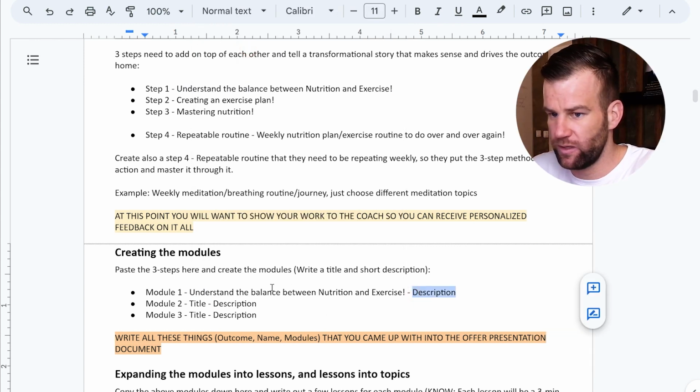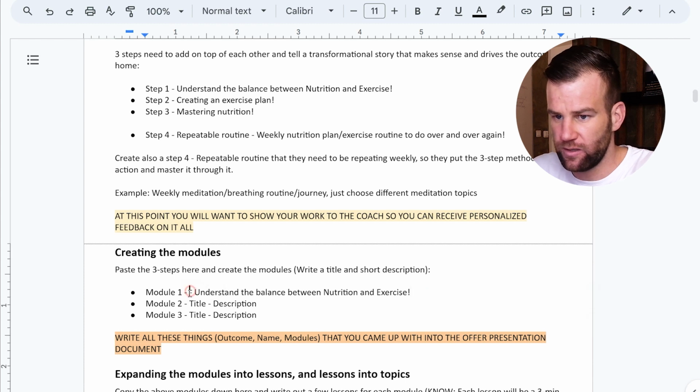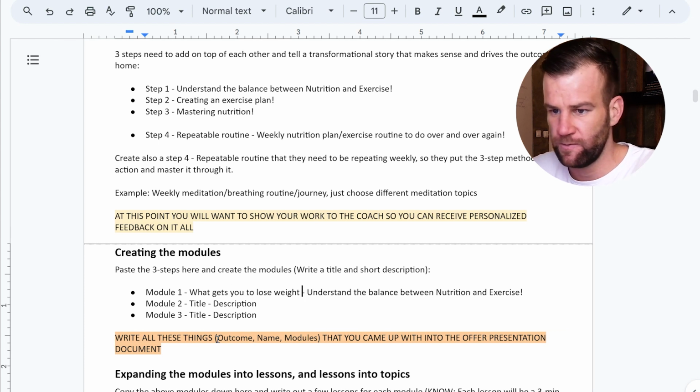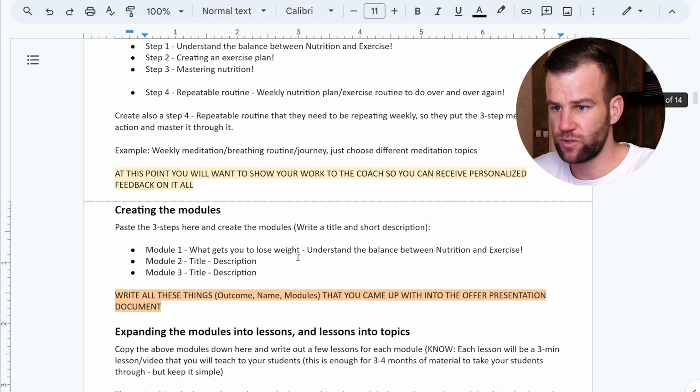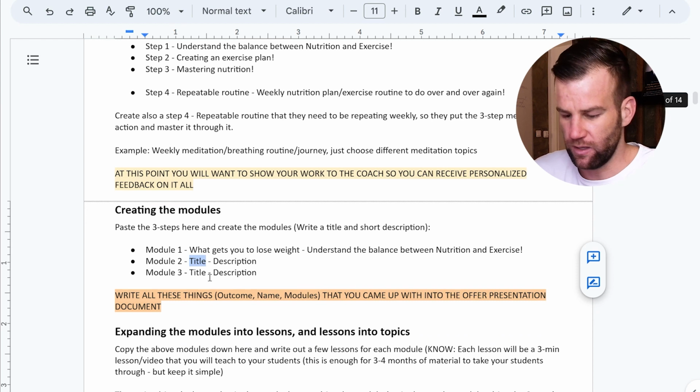And here, that could be a long description, I'll be honest, right? And the short one would be: gets you to lose weight, right? What gets you to lose weight? And that's actually that balance between nutrition and exercise, and I would teach that. So that's that one.